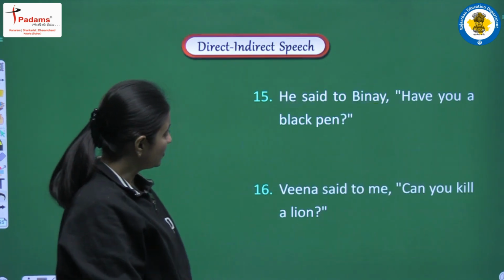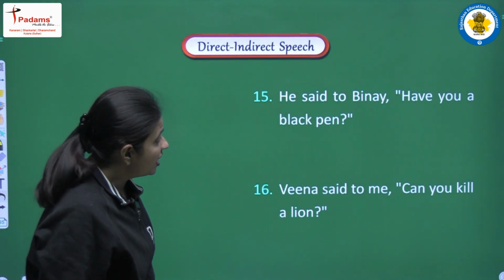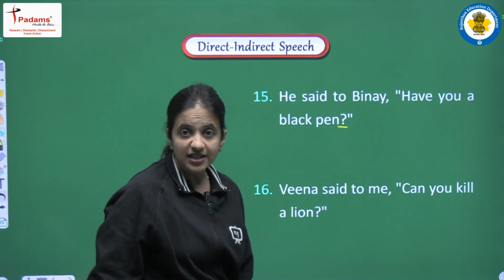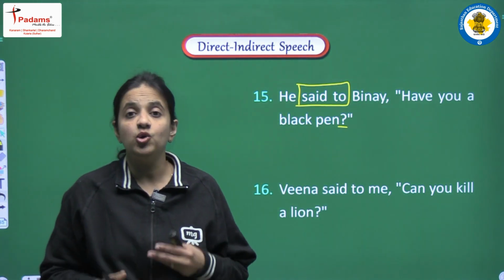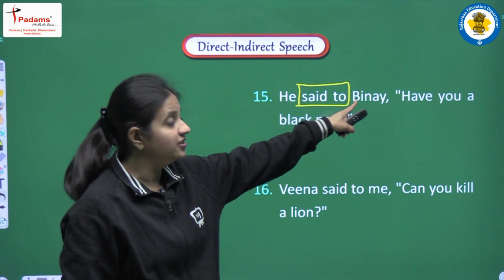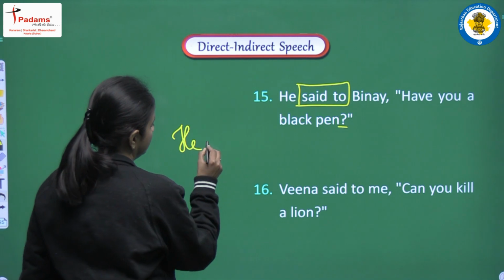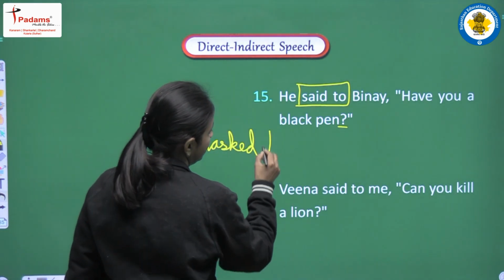Okay, next example, he said to Binay, have you a black pen? So we can see that we are having interrogative sentence here. So first of all, said to will be converted into asked, and our reporting verb will be he asked Binay, right? So let's write he asked Binay.